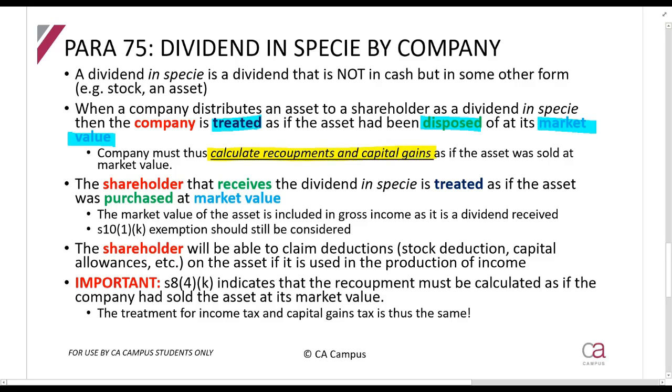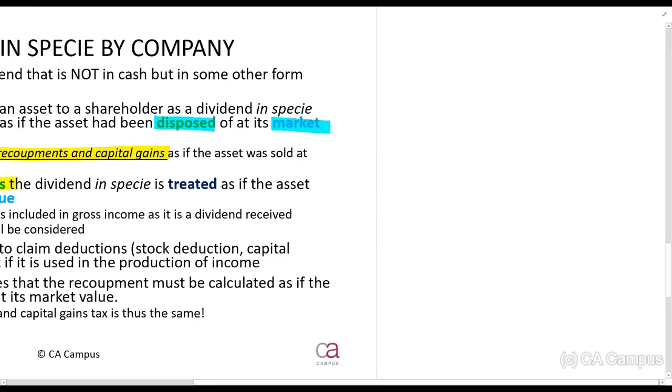This is if it's a capital asset, obviously. Right? The shareholder that receives the dividend is treated as if they bought that asset at market value. So if they are going to be using that asset in the production of income, they can then claim allowances on it.